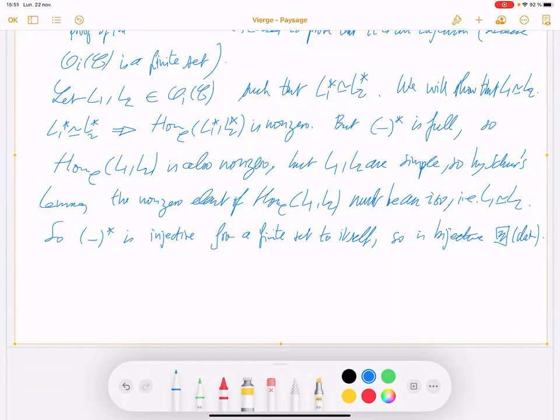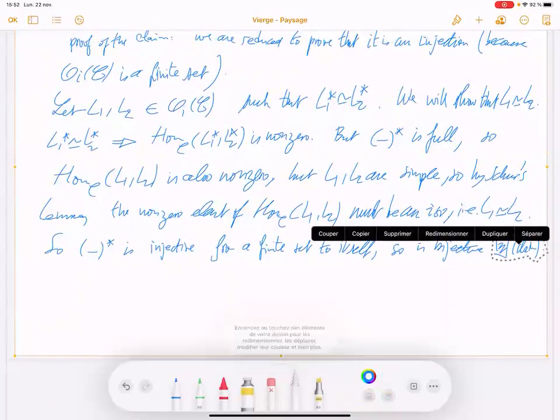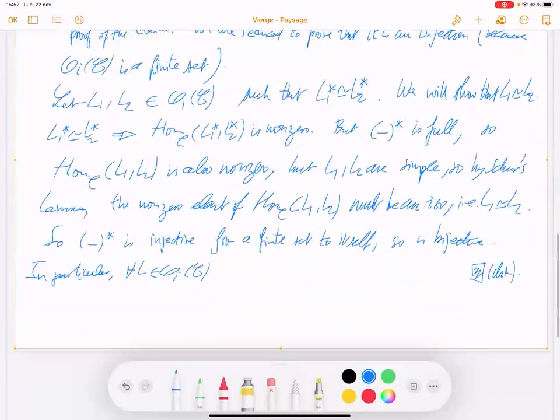Then, in particular, for all L in Oi of C, under the assumption of stability, there exists L prime in Oi of C such that L prime star is isomorphic to L. This is really what we need.